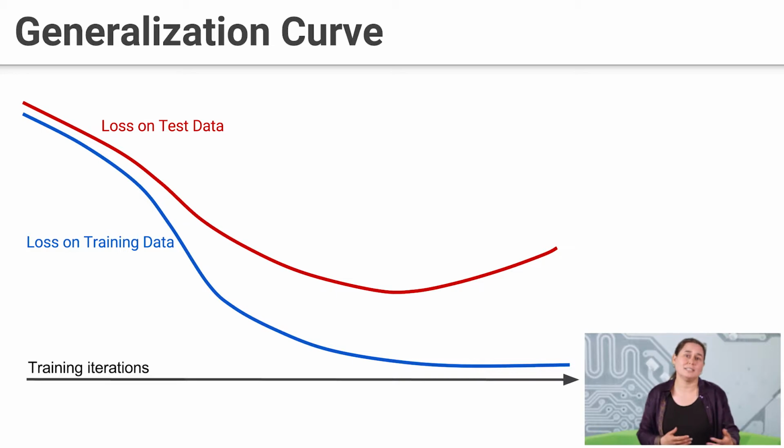We want to generalize. Even though we're training on the training examples, we want to generalize to new examples, the test examples, and we want to have low loss on them. So how do we keep the red line from going up, and what's going on here? Well, first of all, what's going on is overfitting. We're doing such a good job on the blue examples that we're starting to sort of fit to the unique perturbations and specializations of the blue examples.